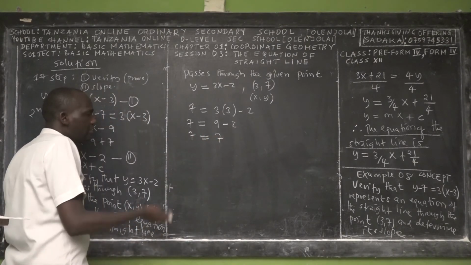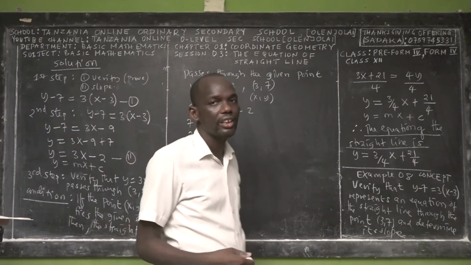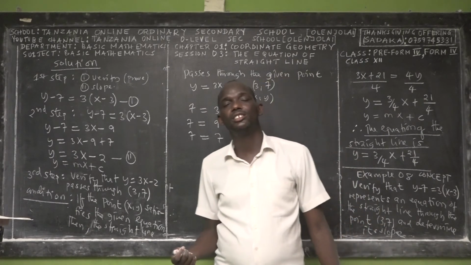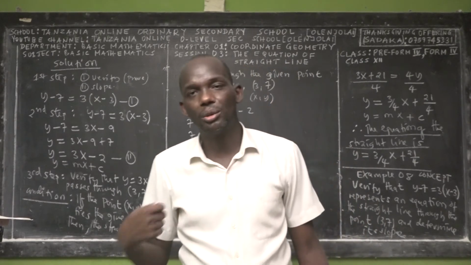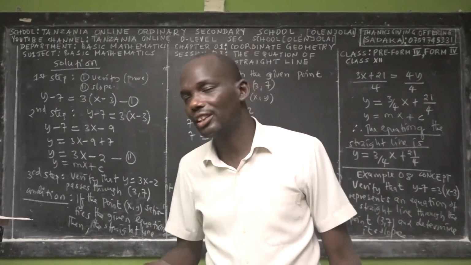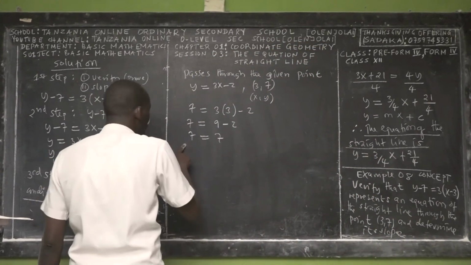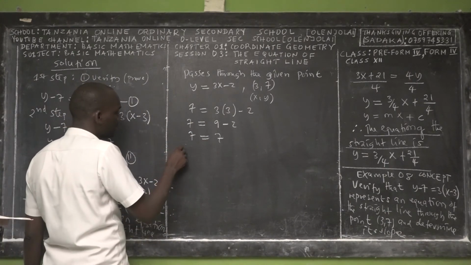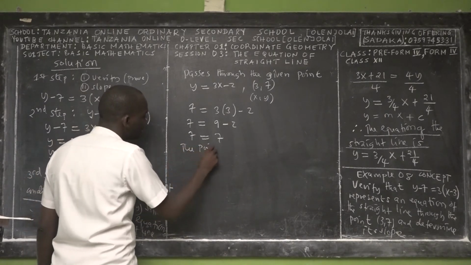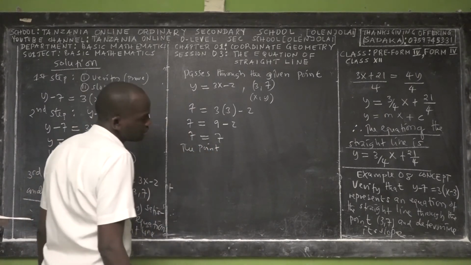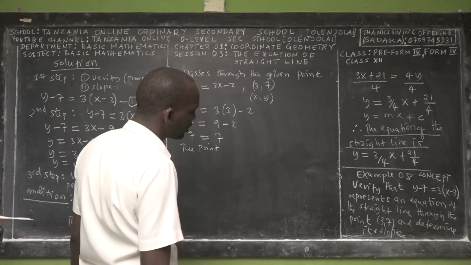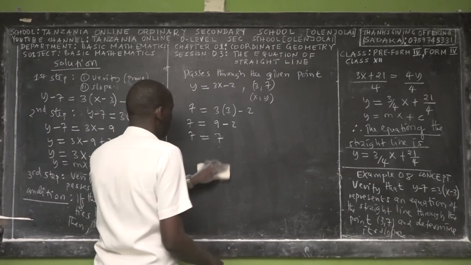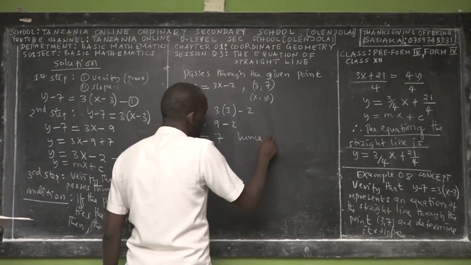So I say, if the value of the equation on the left hand side is equal to the value on the right hand side when the point has been substituted into the given equation, then the point satisfies. Because the value of the left hand side is 7 and the value of the right hand side is 7, we conclude that it is hence verified.